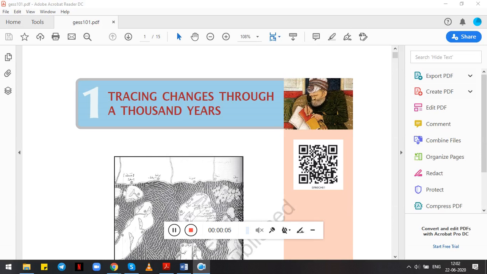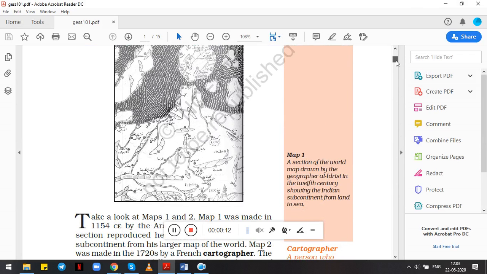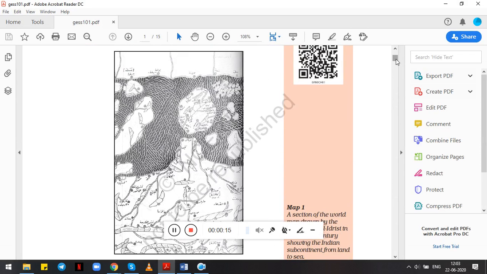Hello students, so today let's start with a new chapter, tracing changes through 1,000 years of history. Chapter first. Let's look at the two maps that have been given to you. This is map number 1.